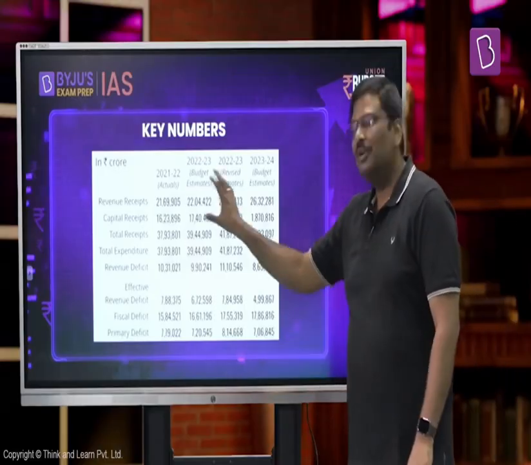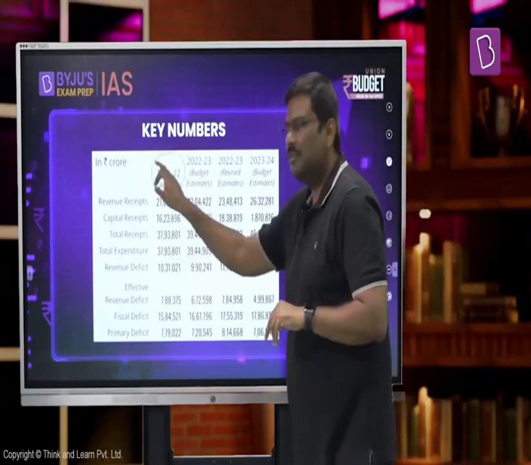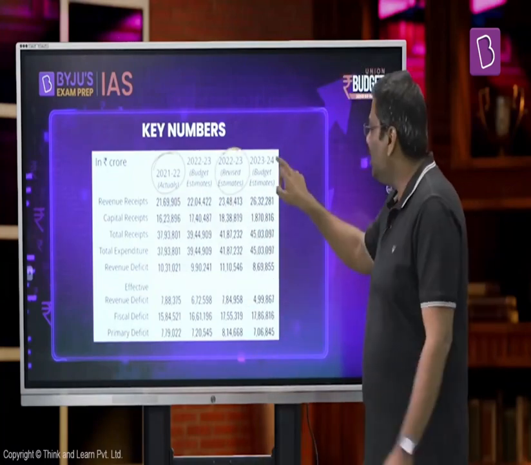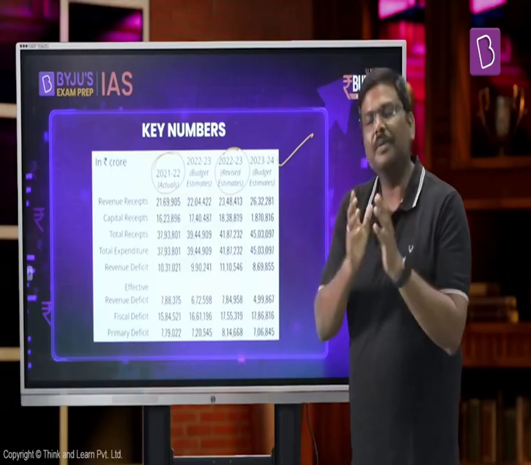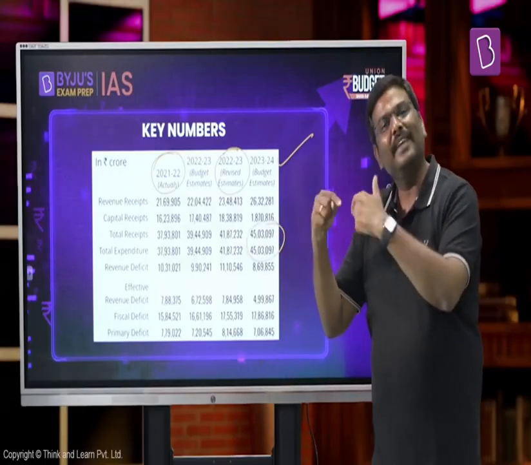Now, in addition to this, one more table for you. Please do not worry about memorizing it. This table basically provides you the consolidated data for three budgets. That is, the actuals for the budget of 21-22, because that financial year is already over. The revised estimates for the current financial year, because we are yet to finish it. And the third one, the budget estimates for the next financial year. What should you observe? One, the total amount of expenditure obviously has to be equal to the total amount of receipts. That is, the income earned by the government is equal to the expenditure incurred by the government.